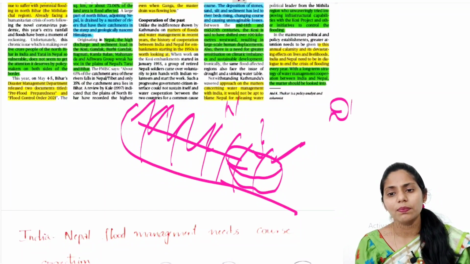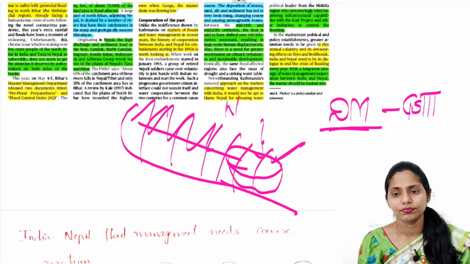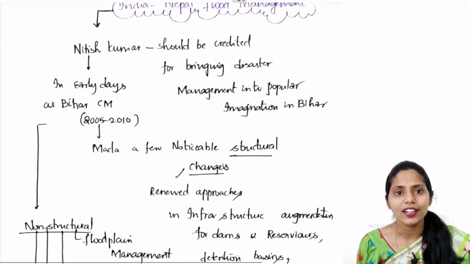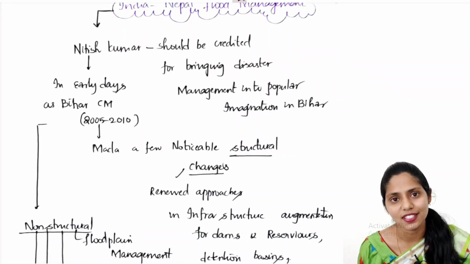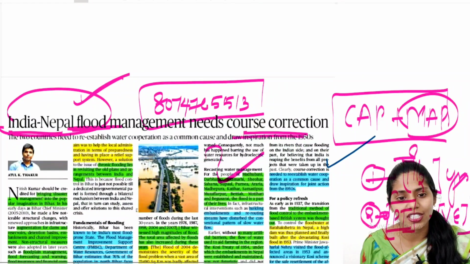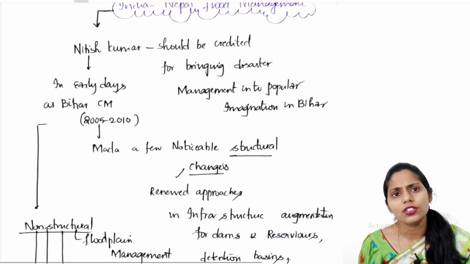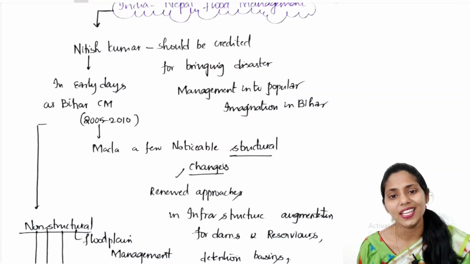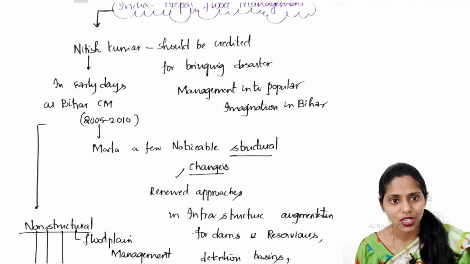This topic will be important regarding disaster management, which comes under GS paper 3. Now we are seeing an increase in rainfall in Bihar that led to floods. If you see this image, you can understand that most of the area is inundated. The introduction of this article mainly says that Nitish Kumar should be credited for bringing disaster management into proper imagination in Bihar.